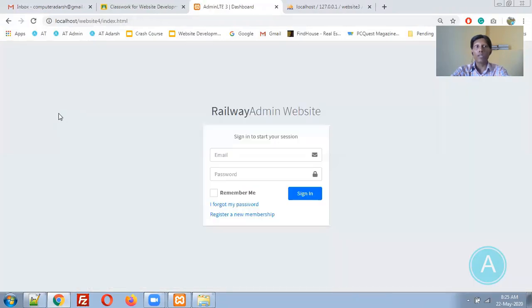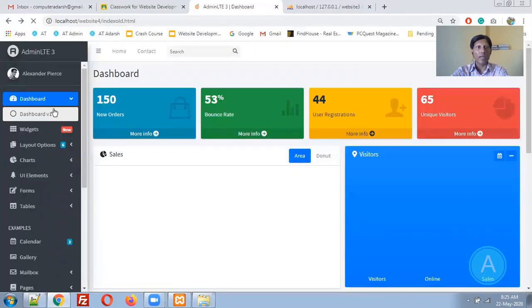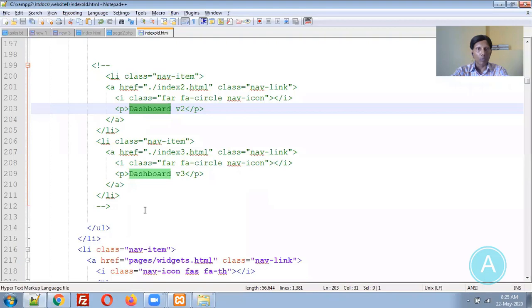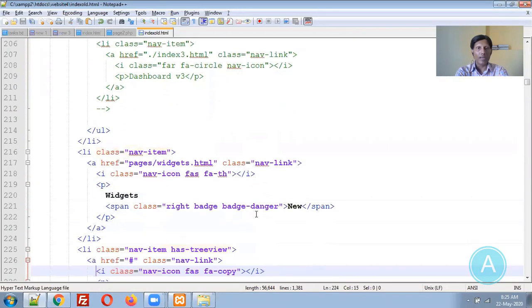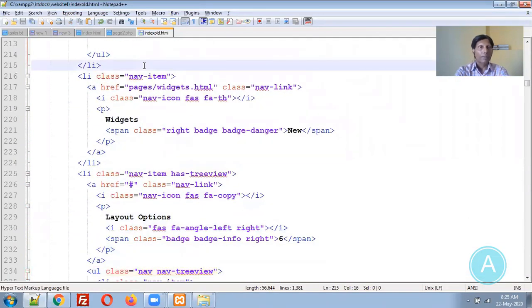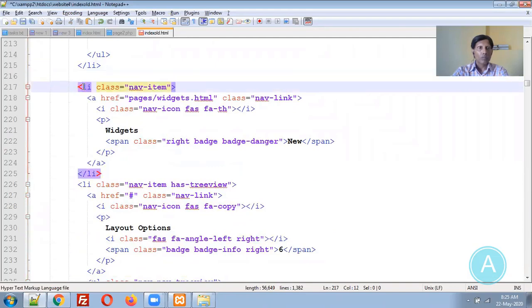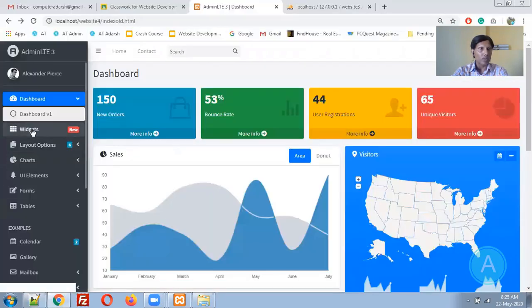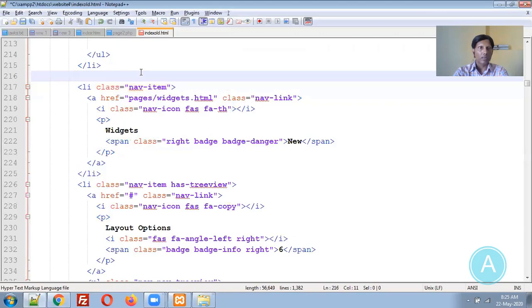Yes, this is the 1 that is there. Now you can see 1 is there, but 2 and 3 are removed. Similarly, I don't want wizards and everything. Layout options is there. I don't want anything. So let me add options directly.